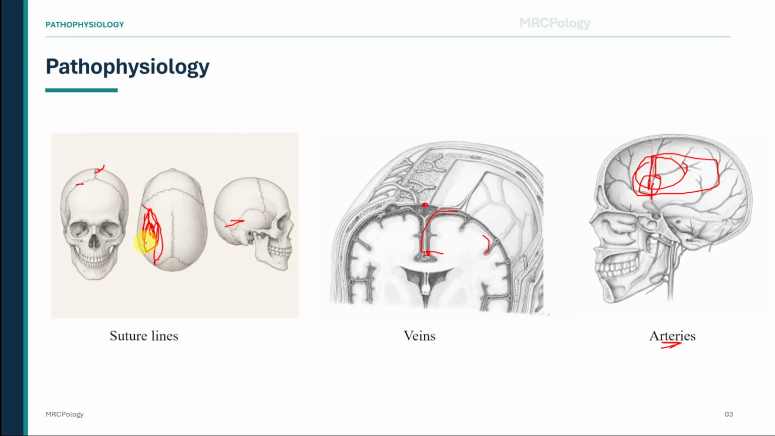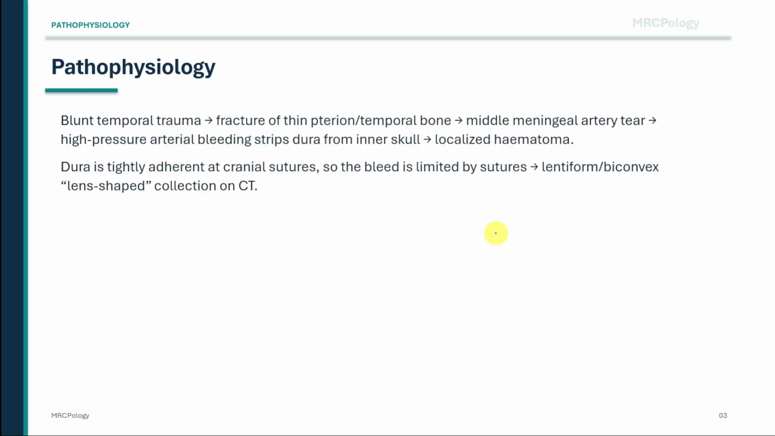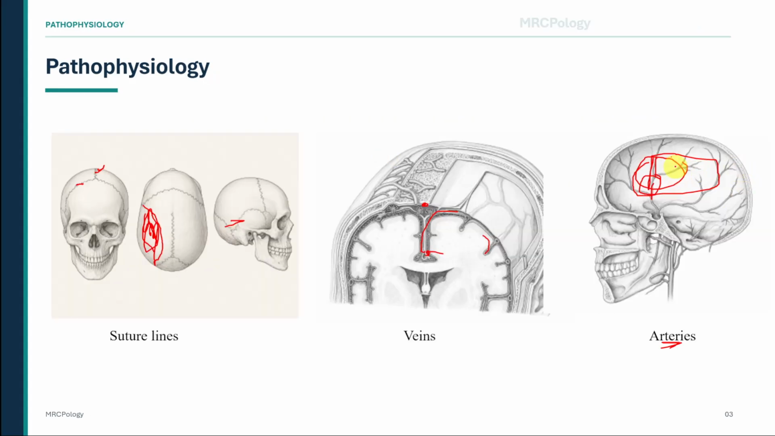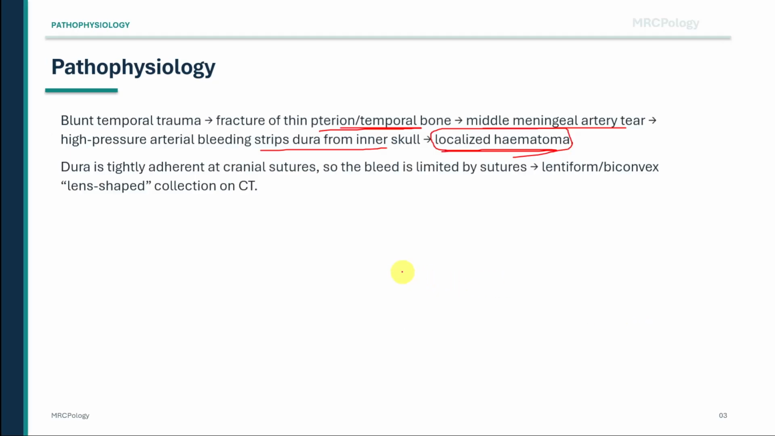The classic cause is arterial bleeding from the middle meningeal artery. Because this is a high-pressure arterial bleed, the hematoma can expand quickly. As it expands, it strips the dura away from the inner skull, forming a localized clot. The classic mechanism is blunt trauma to the temporal region. The pterion and temporal bone are relatively thin, so a fracture here can tear the middle meningeal artery. The sequence is temporal trauma leads to skull fracture, tears the middle meningeal artery, arterial blood strips the dura away from the skull, and a rapidly expanding extradural clot forms.